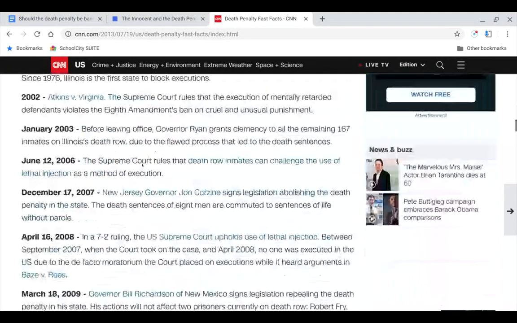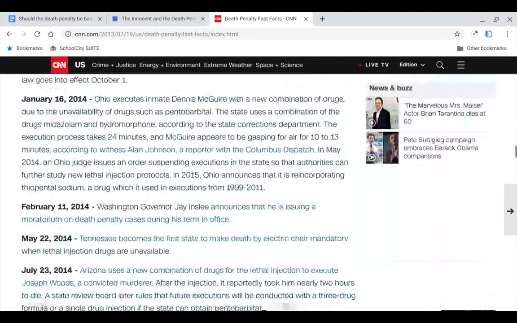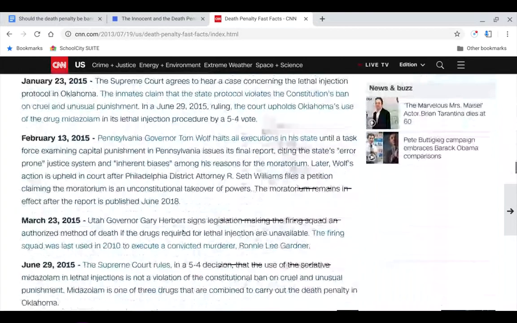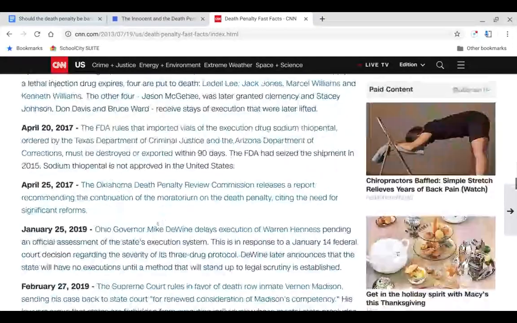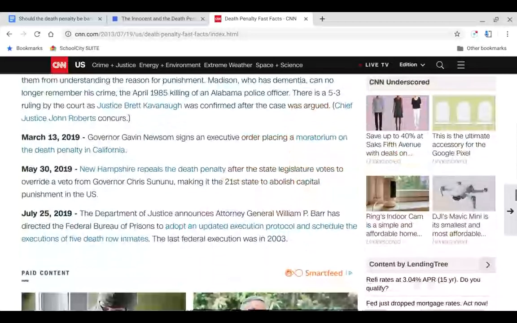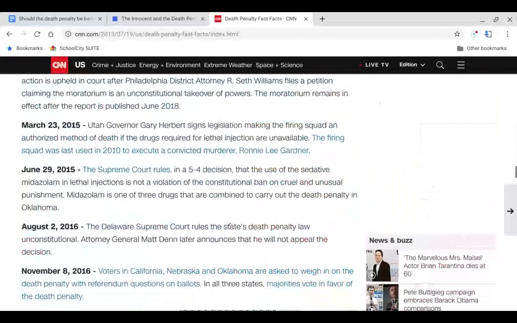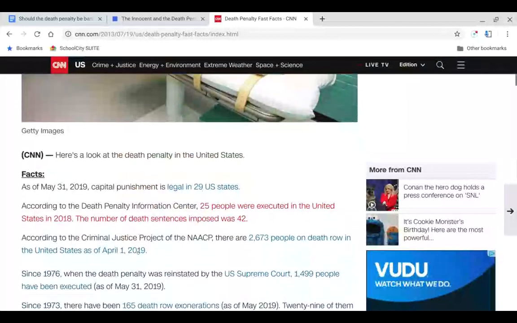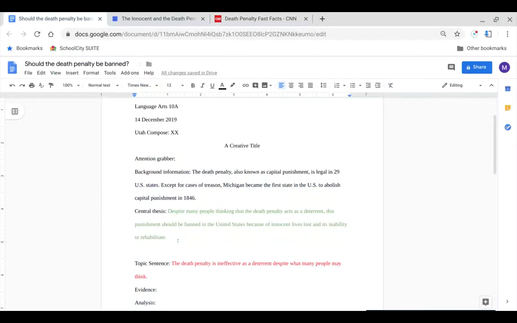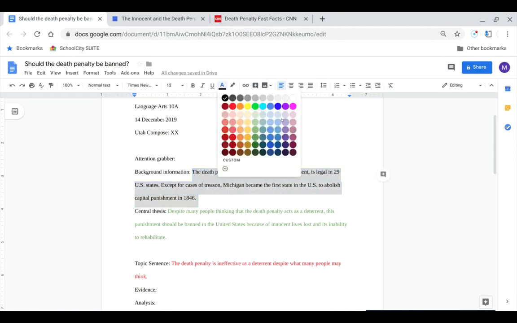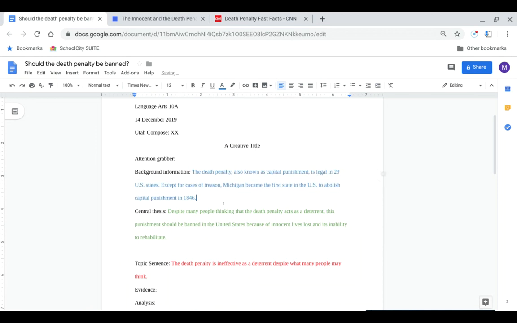But it's not really necessary to include more than a few sentences, but it's up to you how much you want to include. I would like to know how many people total have been executed for the death penalty, and I'd probably include this here, but I'm just trying to get this done quickly for you guys so you can see what it looks like. So I'm going to go ahead and color this blue, I think is the right color.